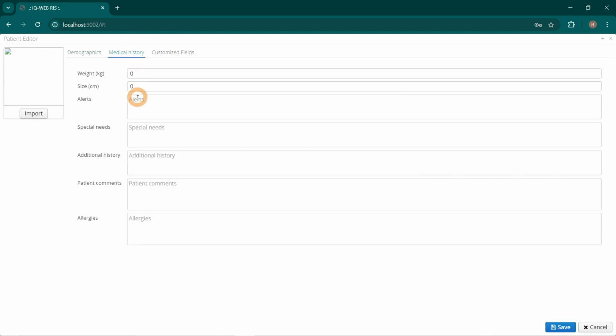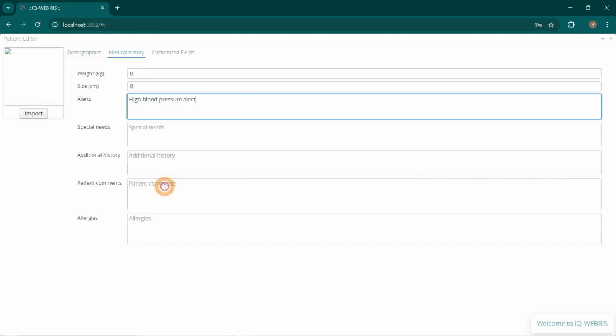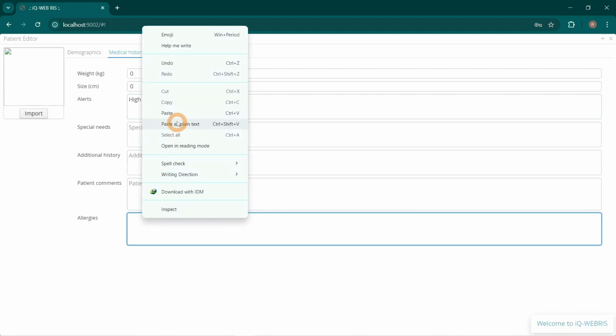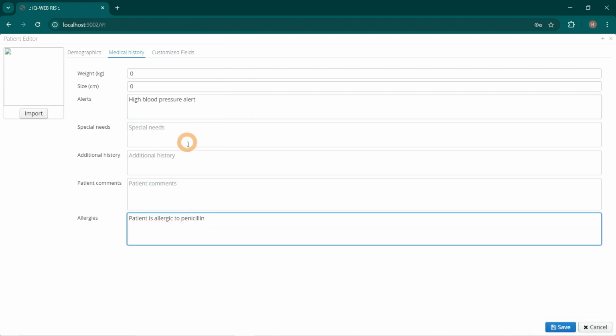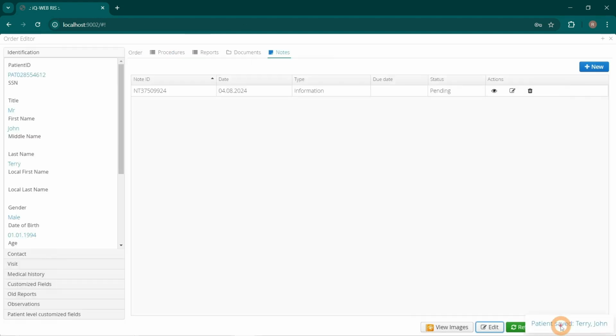Add alerts and allergies. Press the Save button. Confirmation message is displayed and change is stored.